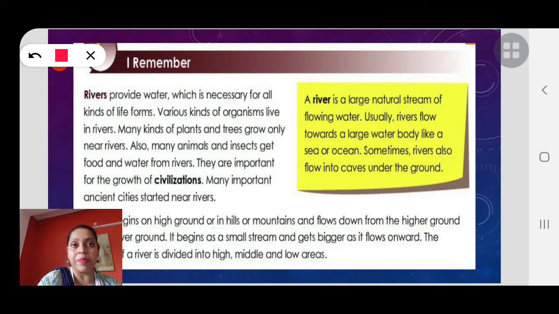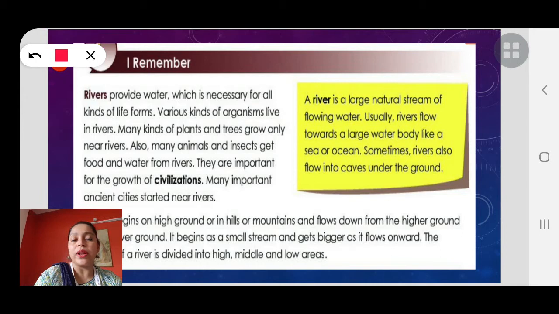Then, many kinds of plants and trees grow only near rivers. Also, many animals and insects get food and water from rivers. So children, there are many kinds of plants and trees which grow only near rivers, and many animals and insects also get food and water from rivers. We all know water is necessary for all living beings. Rivers are important for the growth of civilizations, and many important ancient cities started near the rivers.